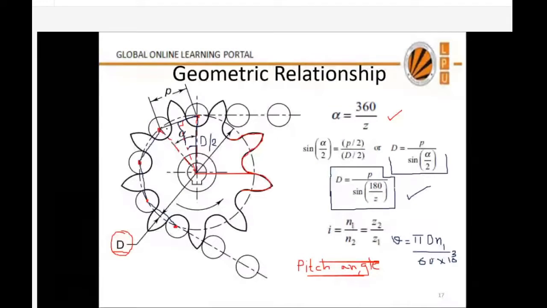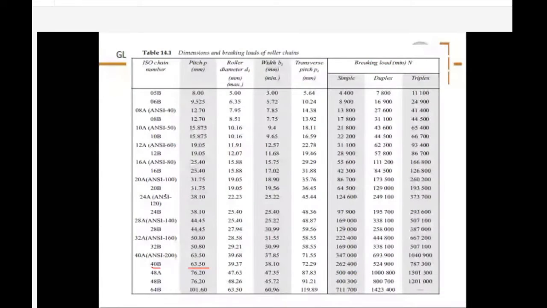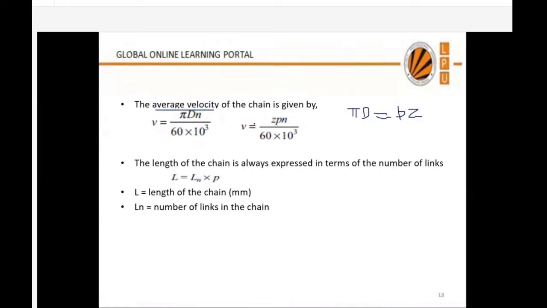But you can see πd is a smooth curve circumference, whereas this pz multiplication gives me the length of these chords. So it will be approximately equal, but not exactly. So instead of πd, I can put pz, and the velocity of the chain can also be calculated by this relation: zpn by 60, where z is the number of teeth of the sprocket, p is the pitch, and n is the RPM of the sprocket. So this is one relation.